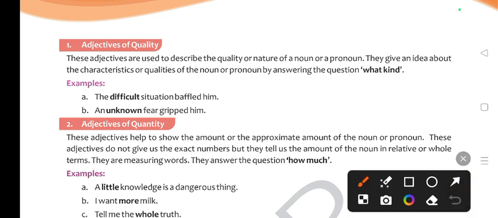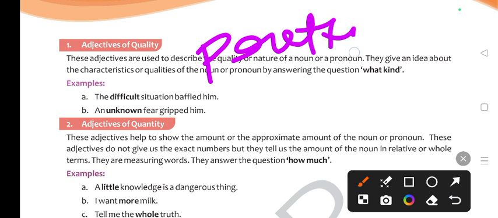For example, the girl was pretty. So how was the girl? You are telling that she was pretty. So what is pretty? It's telling the quality. So this is an adjective of quality. Adjectives of quantity.